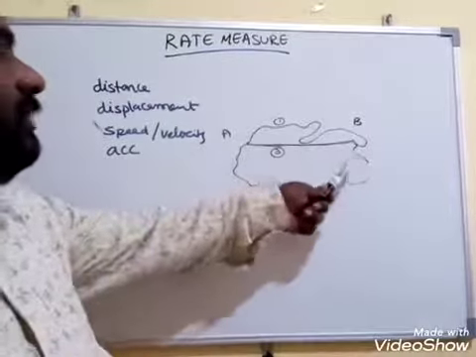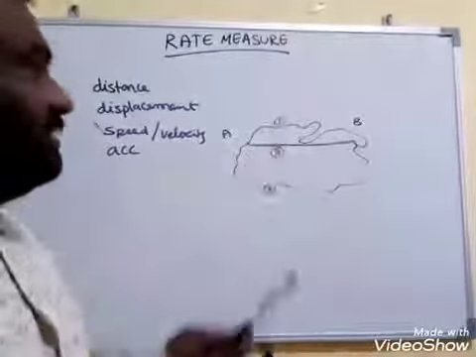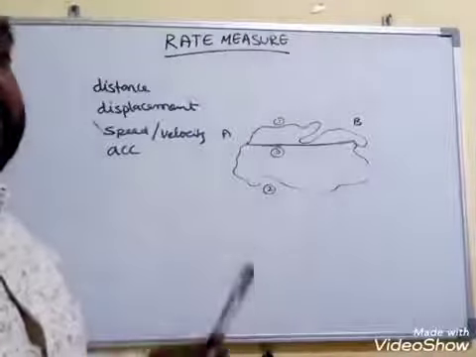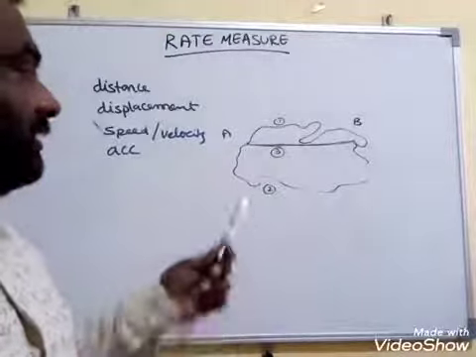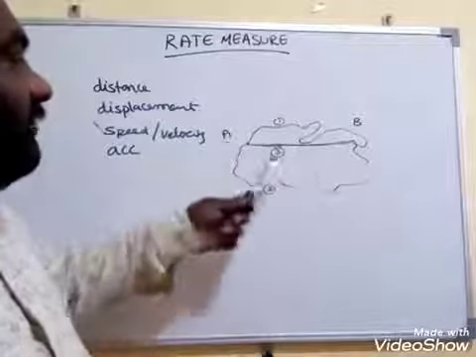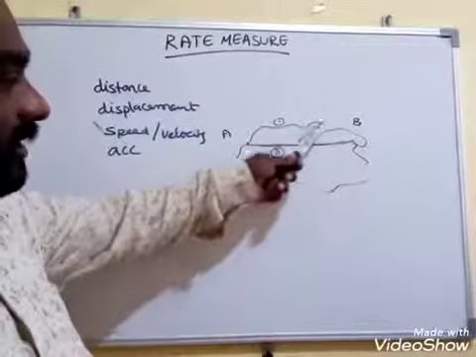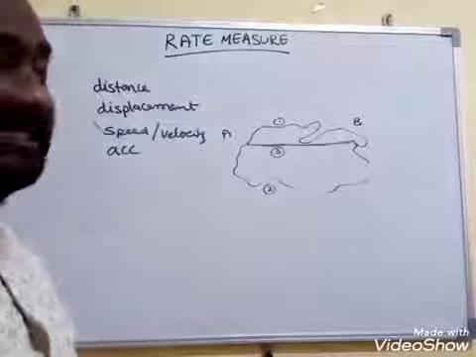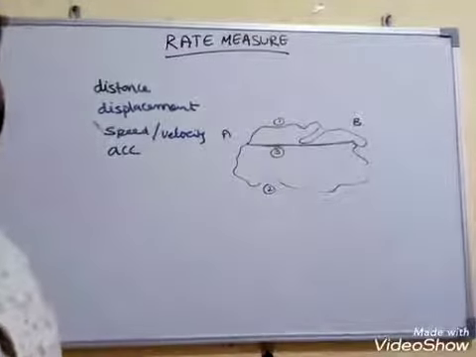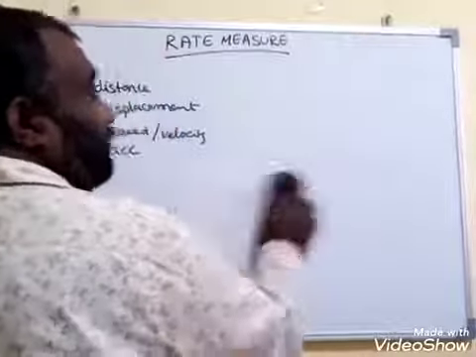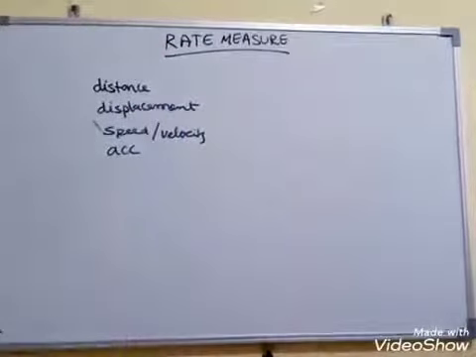Traveling from A to B has a particular magnitude, but if a particle travels in this path, there is no clear direction. I can say from A to B, but if I come here, it is not A to B. The direction is not there for distance, and for displacement, direction is there. That's why distance is a scalar, displacement is a vector.